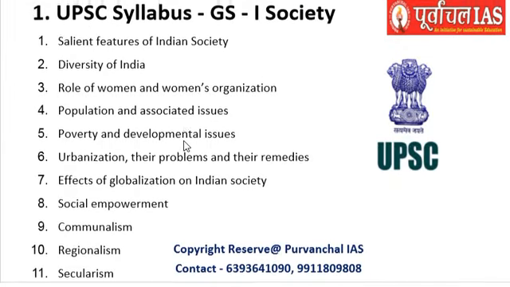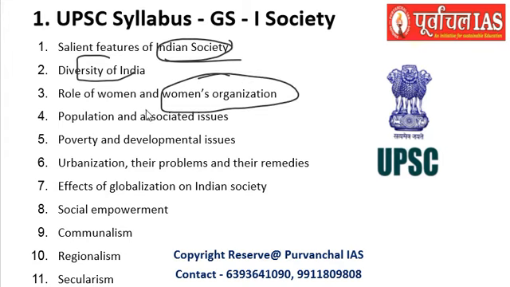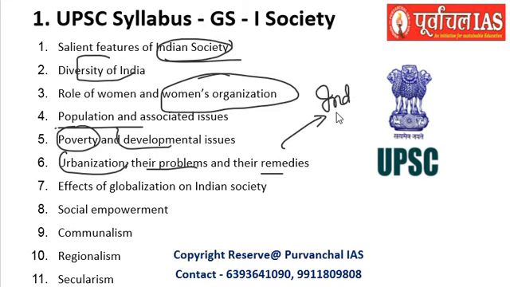So the UPSC syllabus as far as GS1 society goes has these particular topics: salient features of the Indian society, diversity of India, role of women and women organizations, population and associated issues, issues related to poverty and development, urbanization and their problems and their remedies. If we are talking about urbanization, we should be talking about industrialization also, because industrialization is the first step which is followed by urbanization. So that is also included.